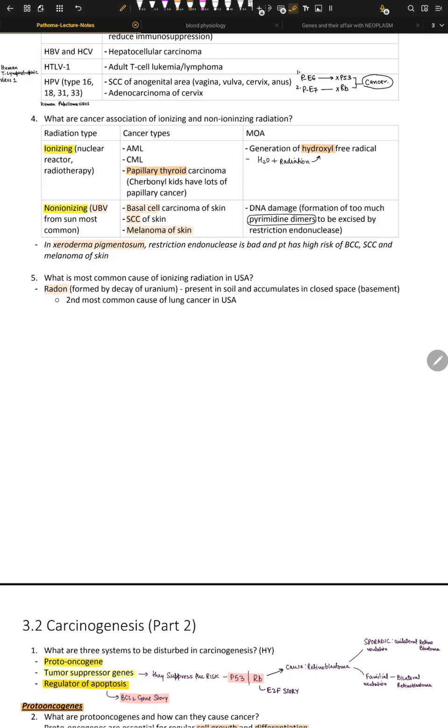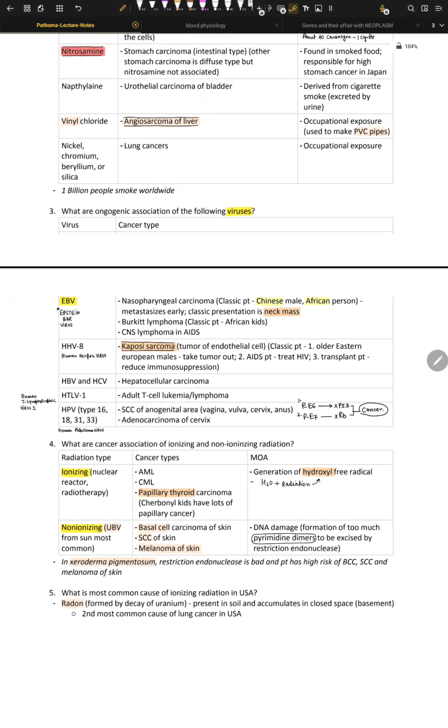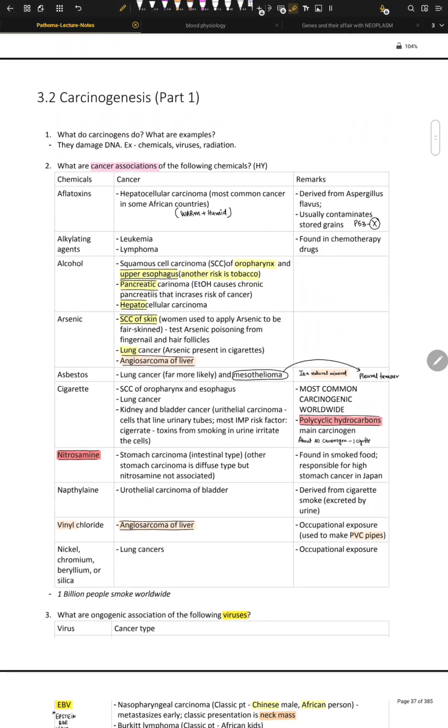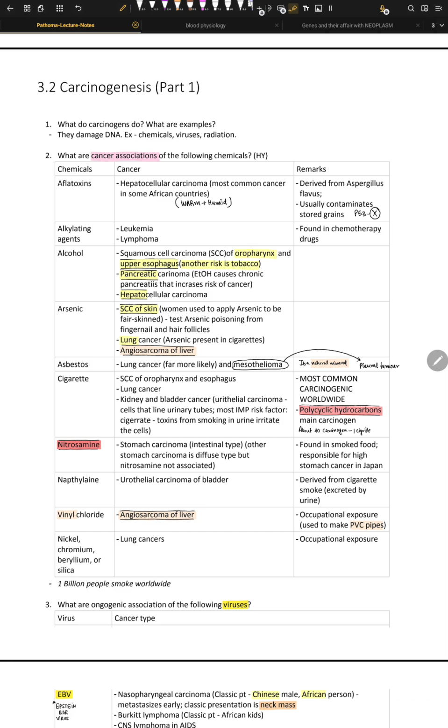The other thing is radon. The source is the decay of uranium in the soil, and it accumulates in basements or in mines, in houses in the USA, and it can give you lung carcinoma, right? Radon is present in the soil, accumulates in closed spaces like basements, and it's the most common cause of lung cancer in the USA.